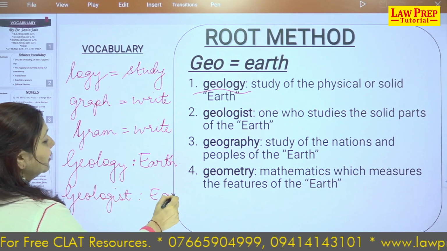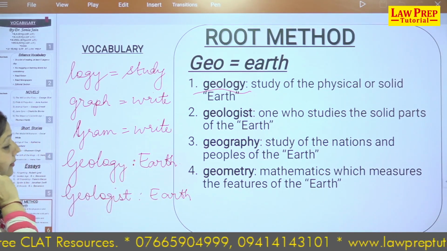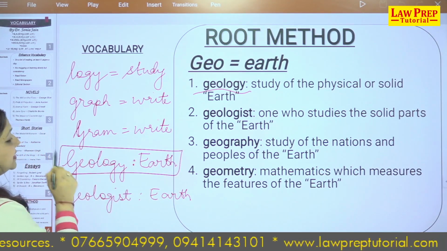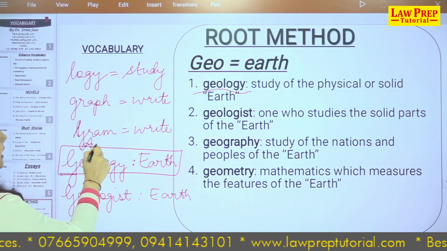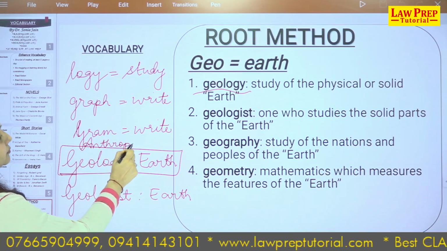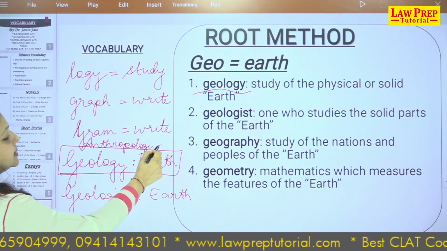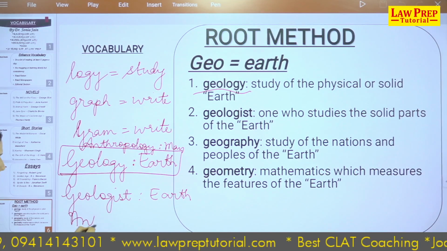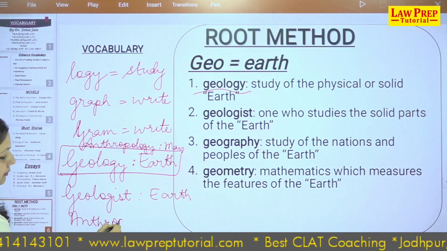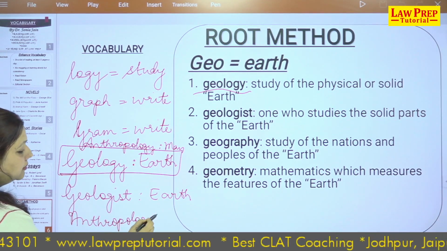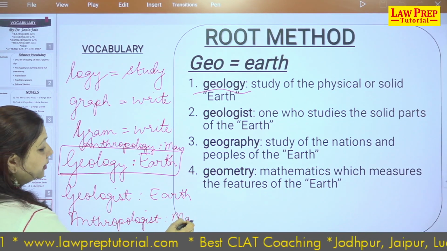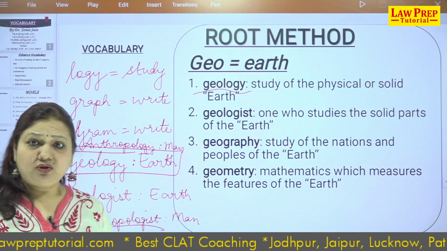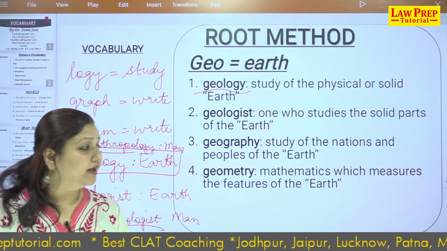Now when we have the same relation, you must be wondering: if I have to give a similar relation for this, geology studies earth, I would have anthropology studies man, and same way anthropologist studies man. You getting my point? So anthropology is the branch of knowledge and anthropologist is the person who does it, right?